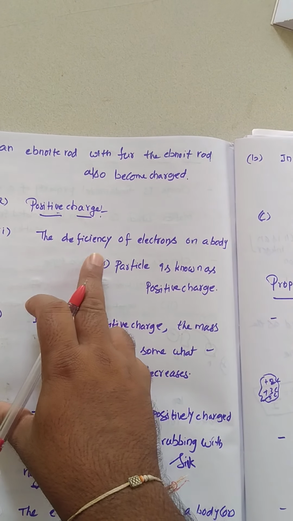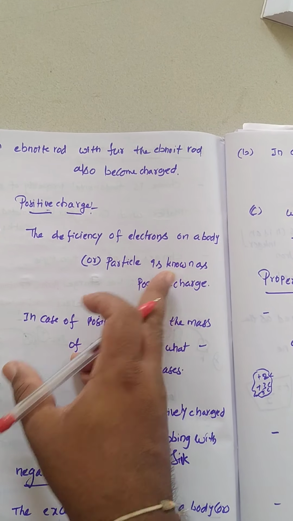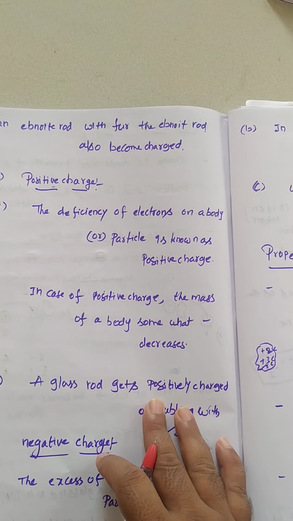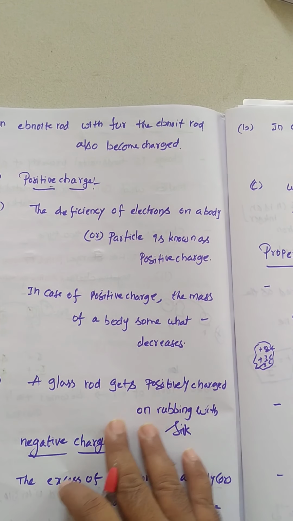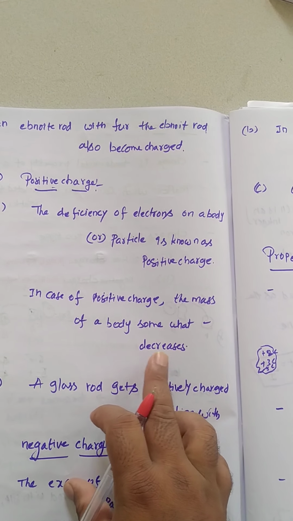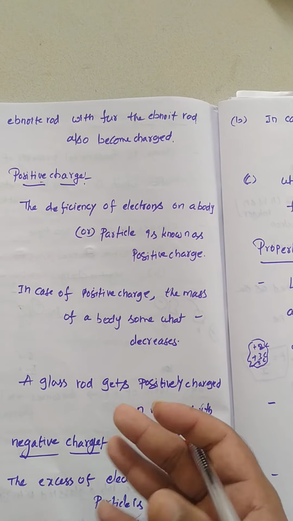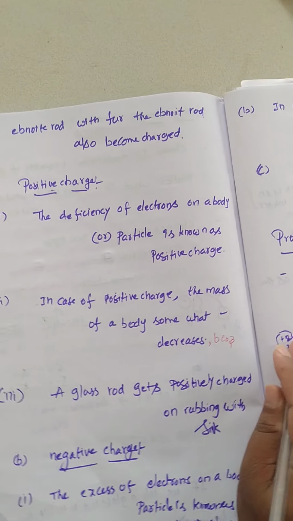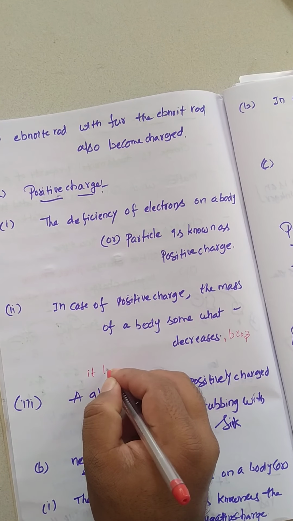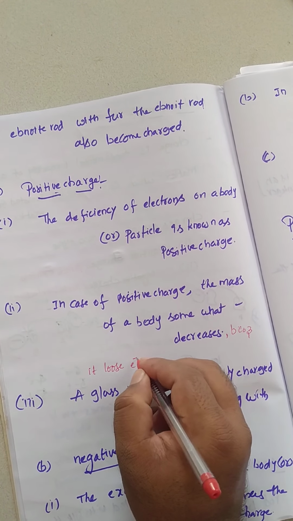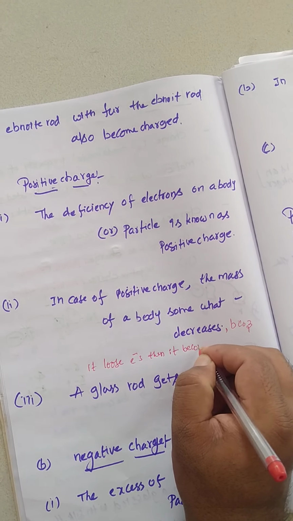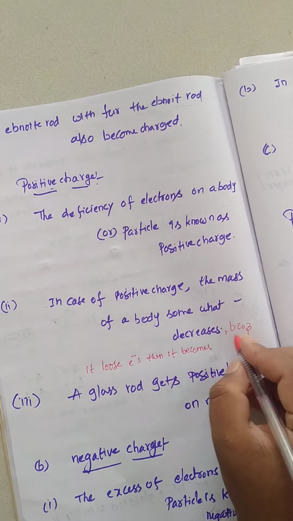See, that only I told, the deficiency of electrons on a body or a particle is known as the positive charge. So in case of a positive charge, the mass of a body somewhat decreases. Why? Because it loses electrons, then the mass decreases.